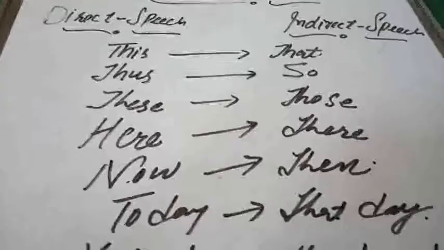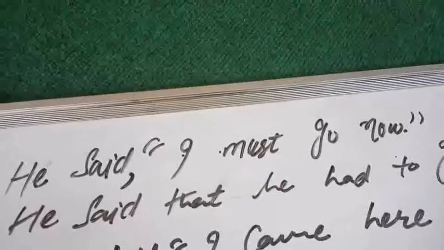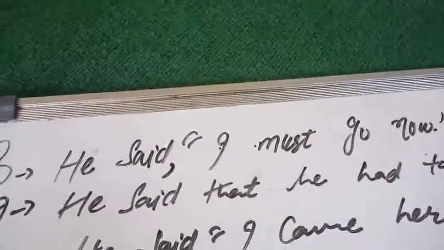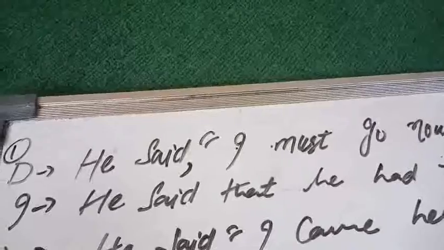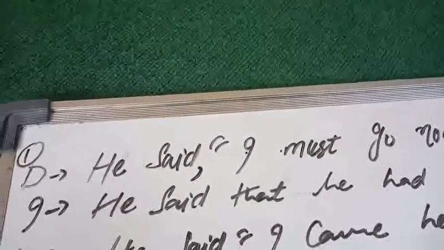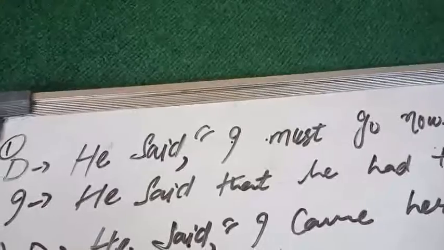Now let's have an applied look on this in the sentences, and that I'm gonna write here. You just watch. So let me take an example here. This example number one, direct speech. He said, I must go now. Okay, he said, comma, inverted commas begin, I must go now. So beta, I want to remind you that I'm concentrating on the change that I told you about from the starting of the first minute, the changes now into then. Okay, this time into that time. So I am focusing on the application of those very changes.